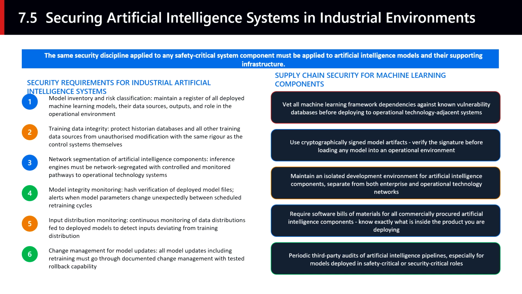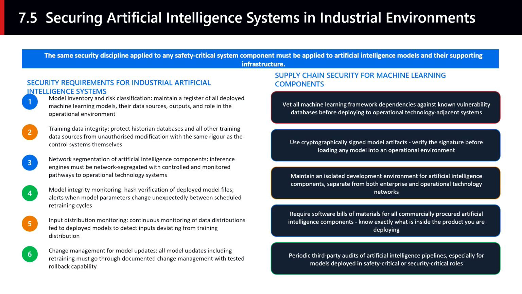Model integrity monitoring is conceptually similar to file integrity monitoring that security teams use to detect malicious changes to critical system files. A machine learning model is simply a mathematical structure stored in a file. If that file changes unexpectedly between scheduled retraining cycles, something has gone wrong, and that something may be an attacker. The supply chain security requirements on the right address the component-level risks.